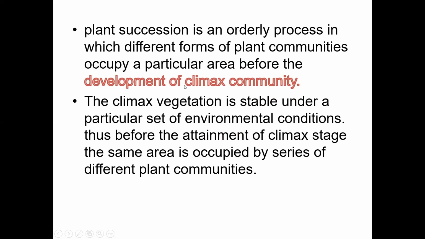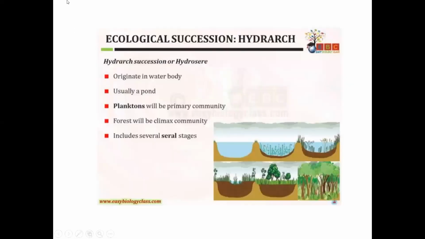Today's topic is ecological succession or plant succession. It is an orderly process in a single area, a unit area. How do the changes in this place take place?